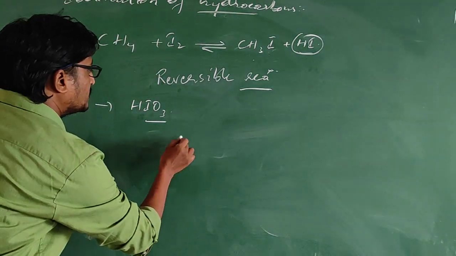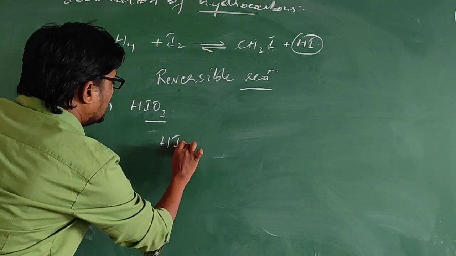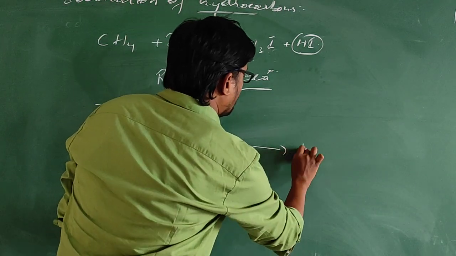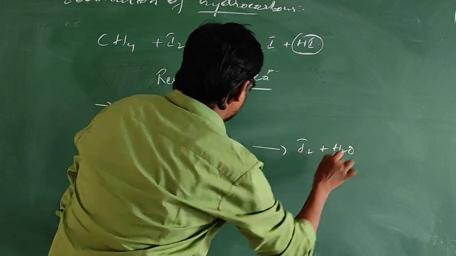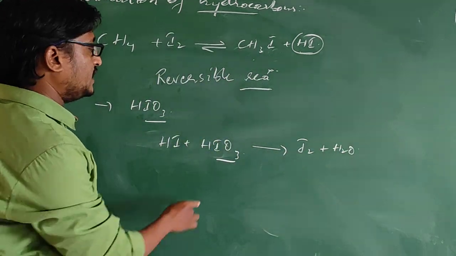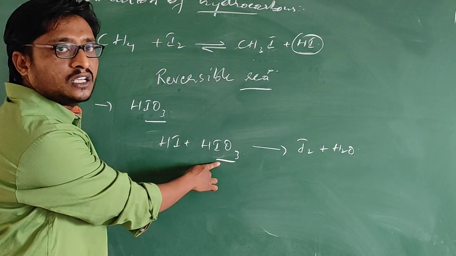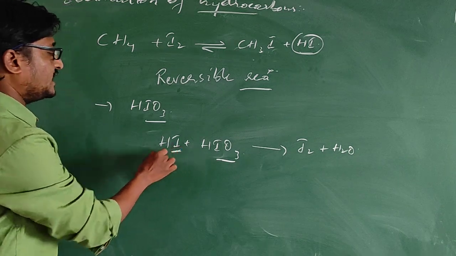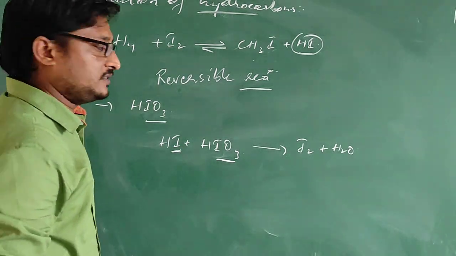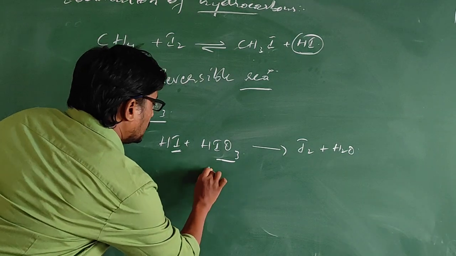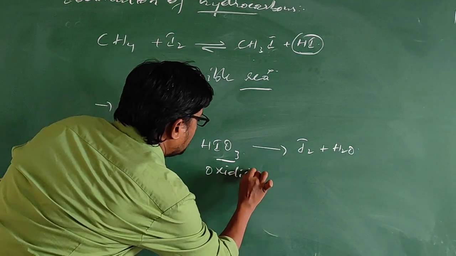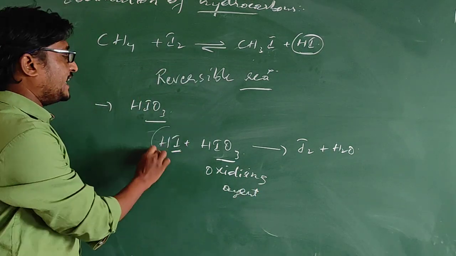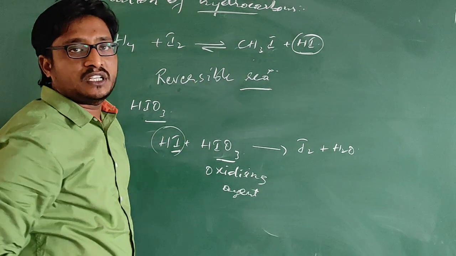See the reaction. Hydrogen iodide which got produced here, it will react with iodic acid, HIO3, to form iodine plus H2O. So here HIO3 is acting as an oxidizing agent, making the hydrogen iodide undergo oxidation. So there will not be any hydrogen iodide left to make the reversible reaction.